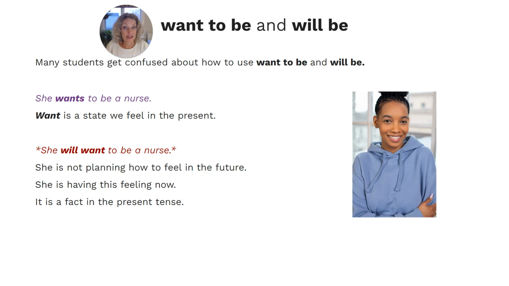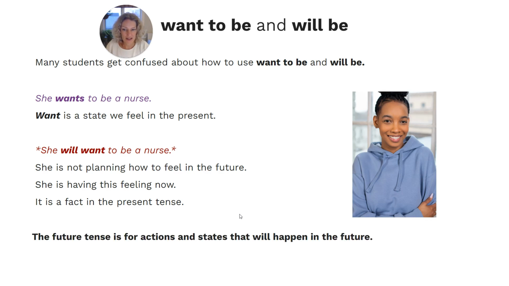So it's a desire for the future, but the time period that she's feeling it in is now, and it's a fact about her, a state that she's in right now. So that's why you should use want in the present tense.